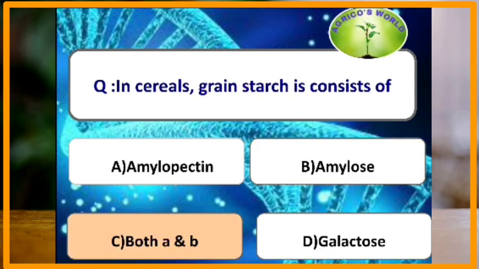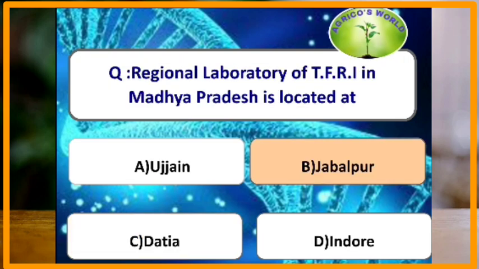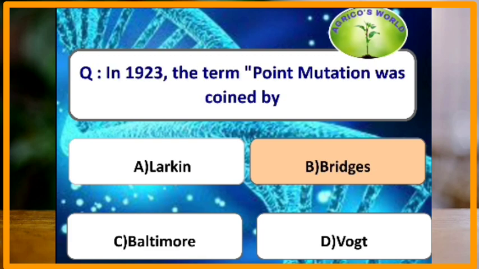In cereals, grain starch consists of? In cereals, the grain starch consists of both amylose and amylopectin. A chemical agent specifically designed or used to kill or inhibit the growth of algae is? To kill or inhibit the growth of the algae, the chemical agent is algicide. The regional laboratory of TFRI in Madhya Pradesh is located at? TFRI is the Tropical Forest Research Institute, and the regional laboratory is located in Jabalpur in Madhya Pradesh.